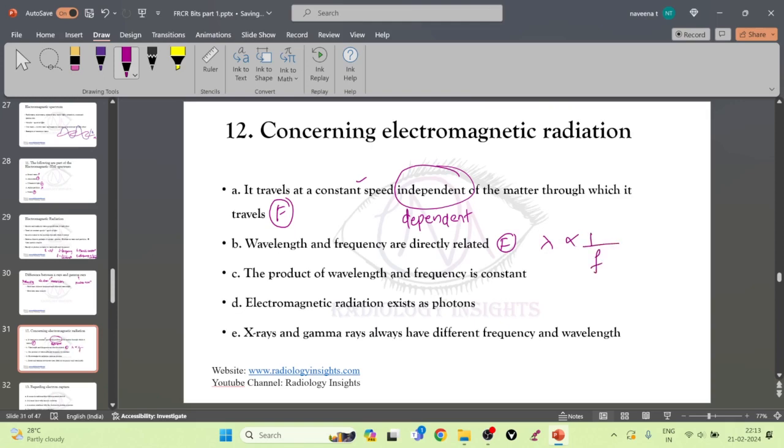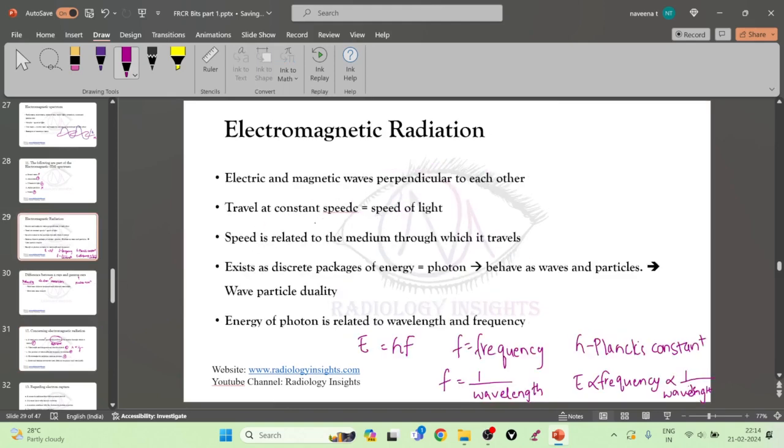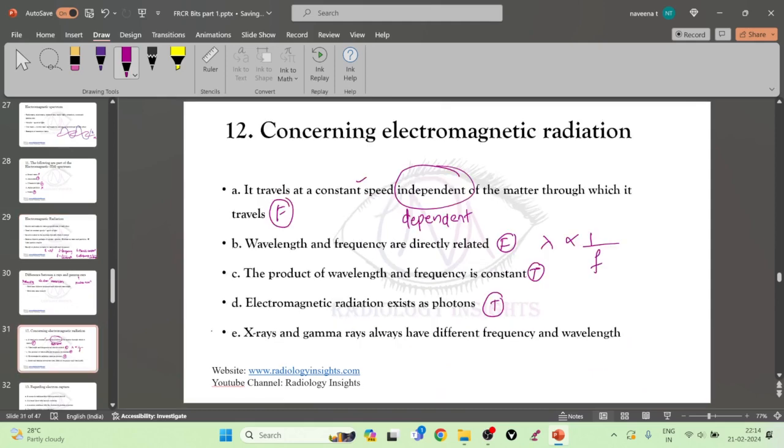C: The product of wavelength and frequency is constant. True. The product of wavelength and frequency is always constant. D: Electromagnetic radiation exists as photons. True. Electromagnetic radiation exists as discrete packages of energy, which are called photons. E: X-rays and gamma rays always have different frequencies and wavelengths. This is true. Okay, thank you.